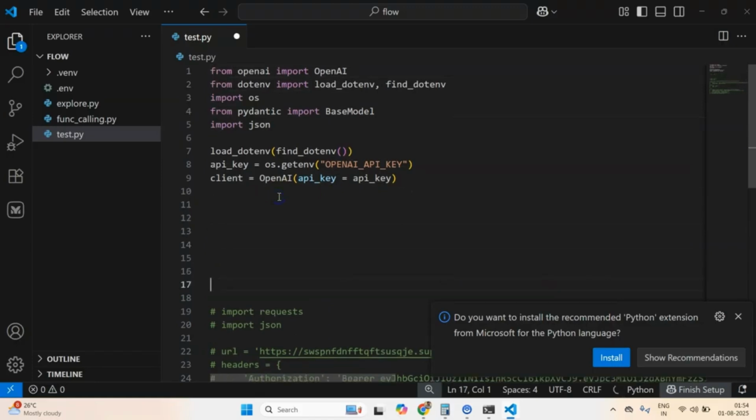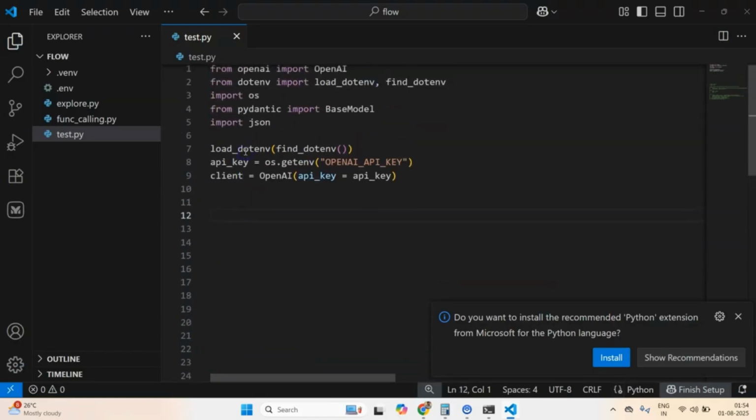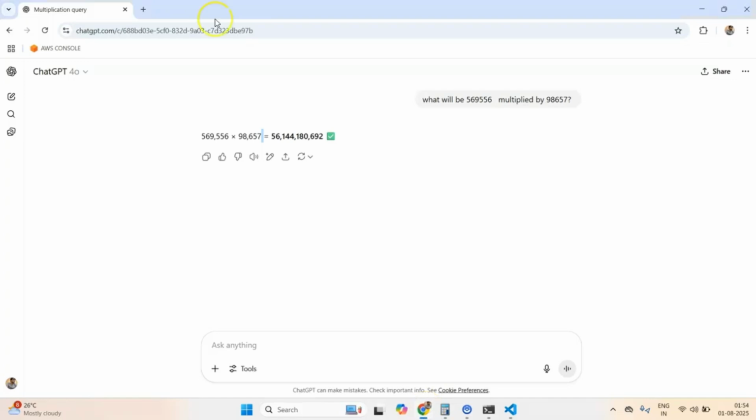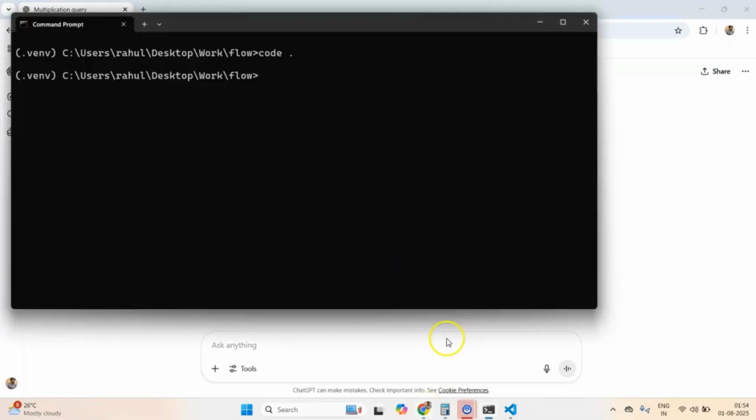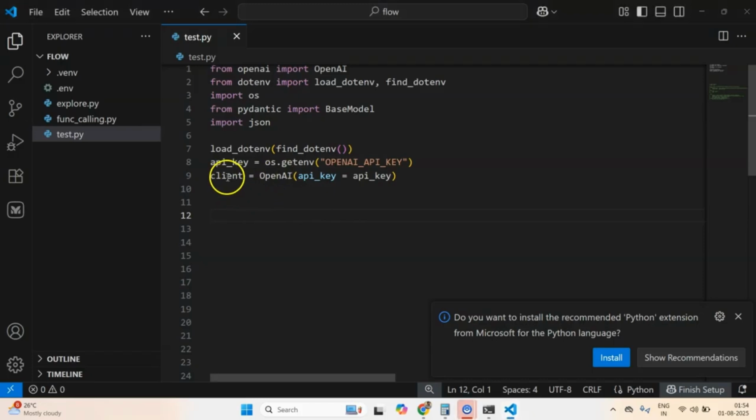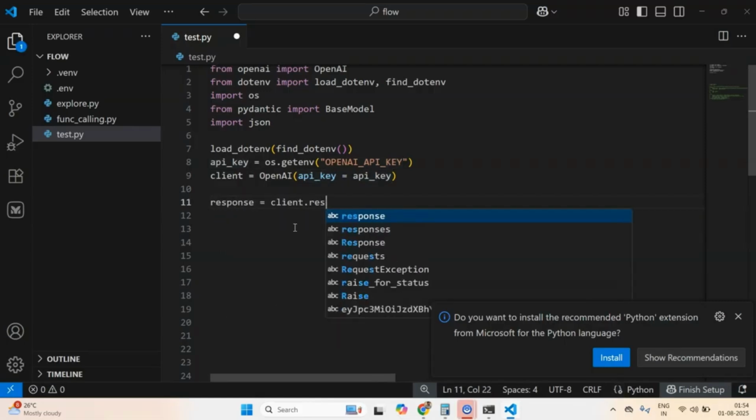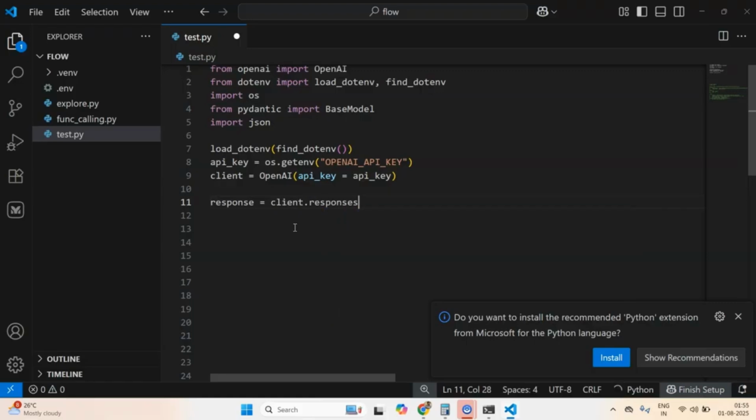All right, so let's now replicate that same exact question using the OpenAI API. We have defined this client object by passing the API key. Now I can create a response object by calling the API. You can use chat completion or the responses API, it's up to you, but OpenAI itself is recommending the responses API, although they will not be dropping support for chat completion. If you don't know about chat completion, you don't need to worry about anything else.